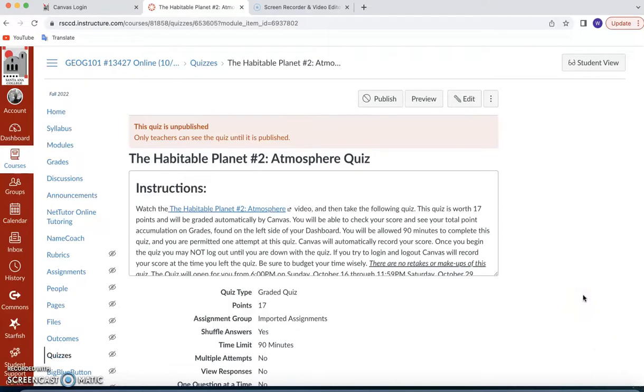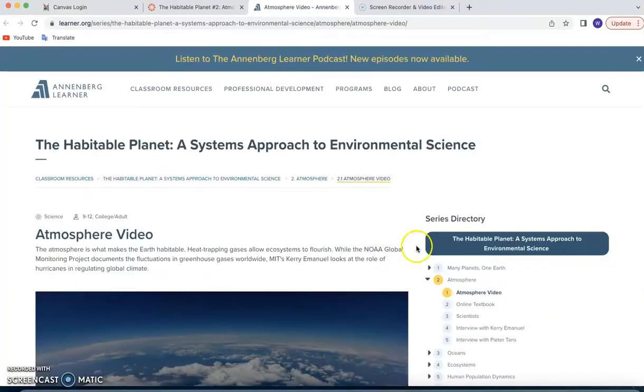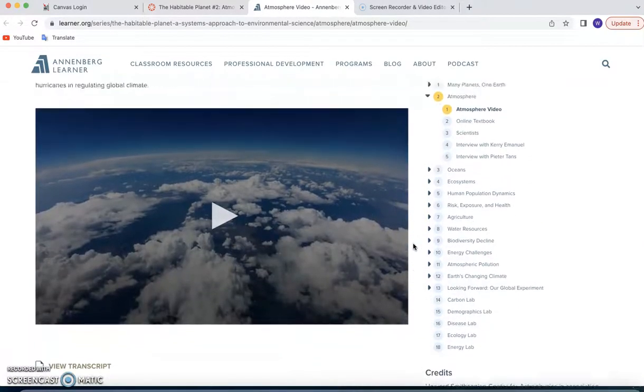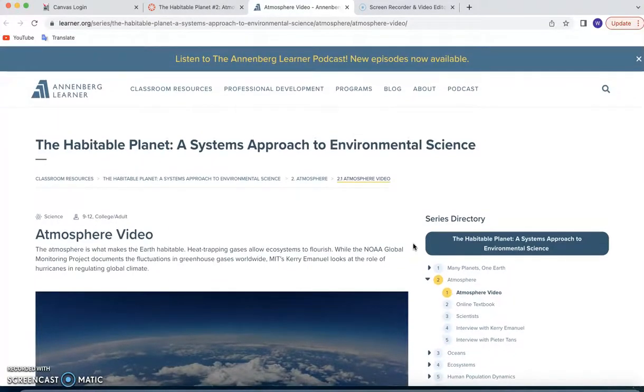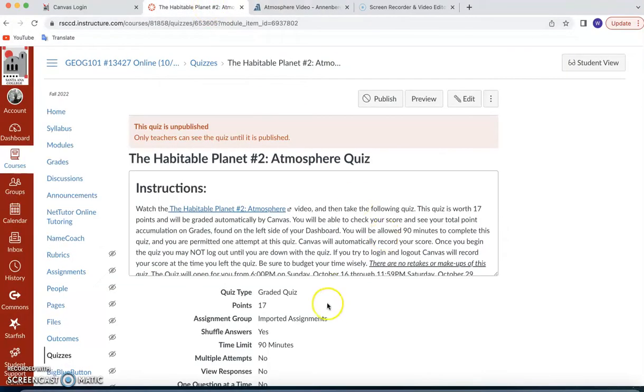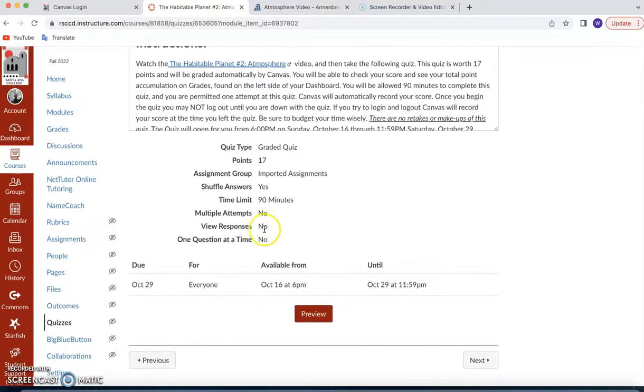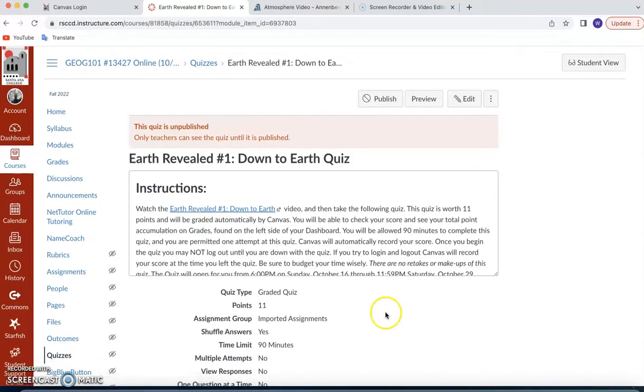Then these are the 2 video homework assignment quizzes. So you can see that there's a link here. You click on the Habitable Planet 2 and it will show up. These are done by the Annenbergs, completely professionally captioned. Occasionally the link breaks and it takes a few hours for it to come back, but generally everything's fine. So you can just watch them and have the subtitles on simultaneously. And then you take this quiz that's related to that video. The questions are more or less in the order that you see them. Then next again, we'll bring you to the next of these video homework quizzes.